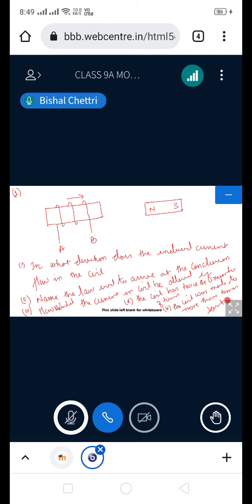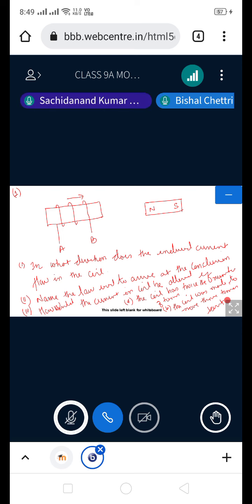Come on, do it. Then we'll discuss the answer. The answer to number 1 will be from A to B. Number 2 will be Lenz's law. Number 3, part A will be the current becomes twice the original, and part B will be the current becomes thrice the original. The coil has twice the number of turns means, what will happen?